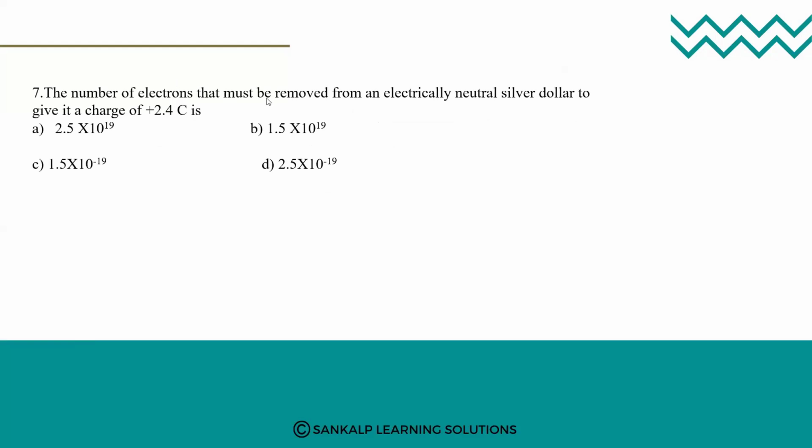The number of electrons that must be removed from an electrically neutral silver dollar to give a charge of plus 2.4 coulomb is. So see what you need to do. The number of electrons that must be removed from an electrically neutral silver dollar. You need to calculate the number of electrons which you have to remove.